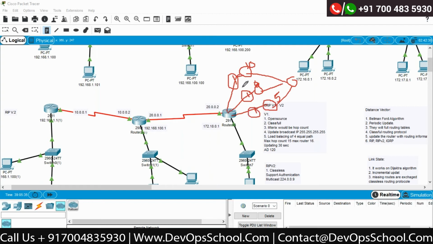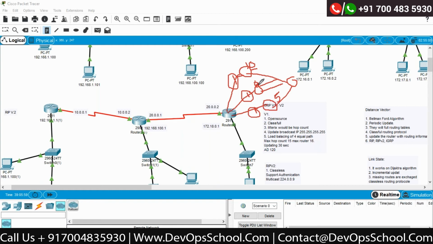So in EIGRP, the moment they start exchanging the information with each other, they are not sending all the paths. They are only sending the best one. Now every router do have all the paths, but all the paths would not be available in the routing table.